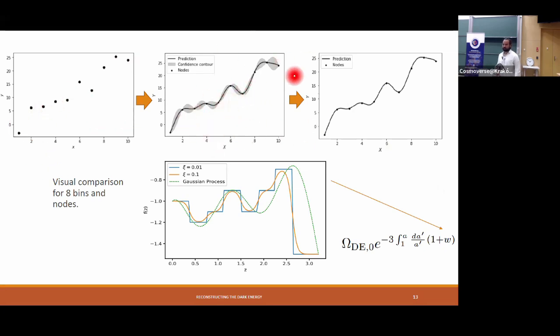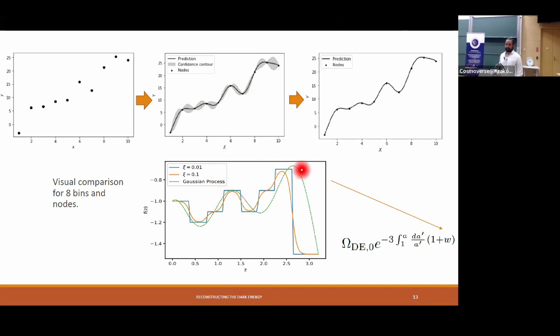When you have a Gaussian process, you have a mean curve, which is the black line, and you have a 1 sigma or 2 sigma deviation, which is the gray area. We do not care about the gray area. We only care about the mean position of the curve, which is the black line. And then we are going to find the optimal position of these points according to data to fit our reconstructed function. As a visual comparison between the bins and the Gaussian process as an interpolation, we have this graph here.